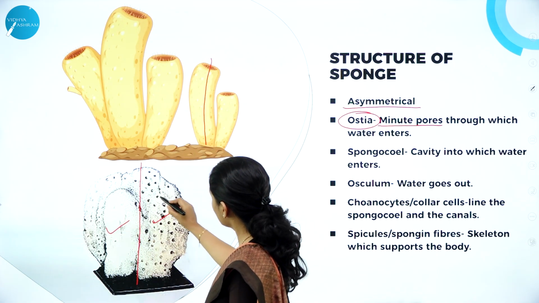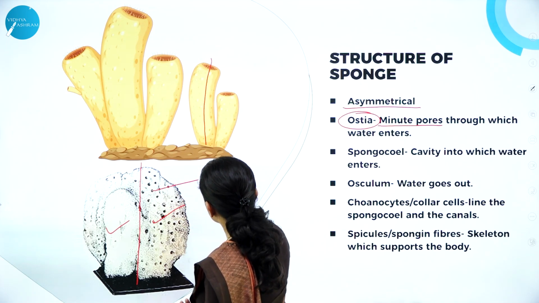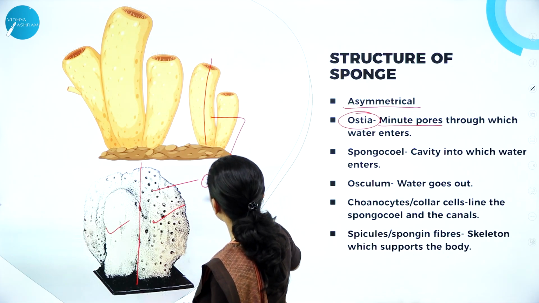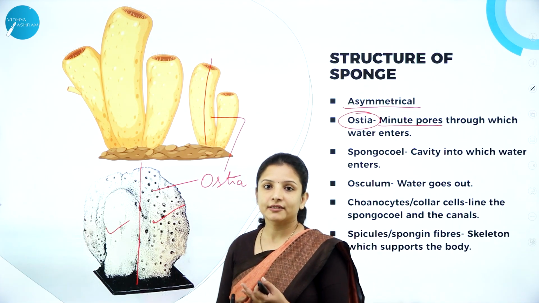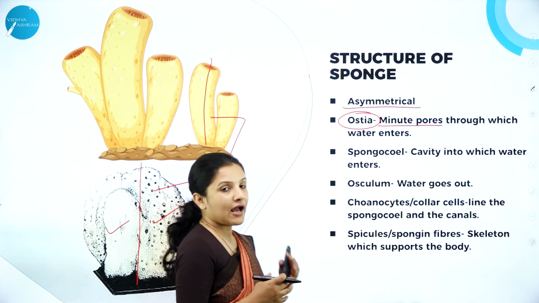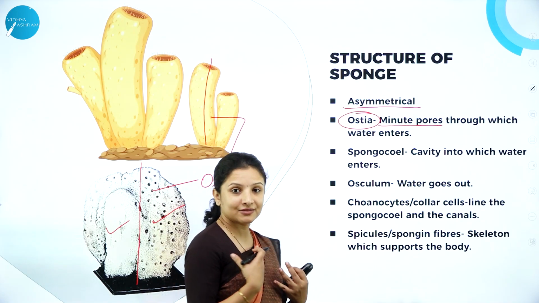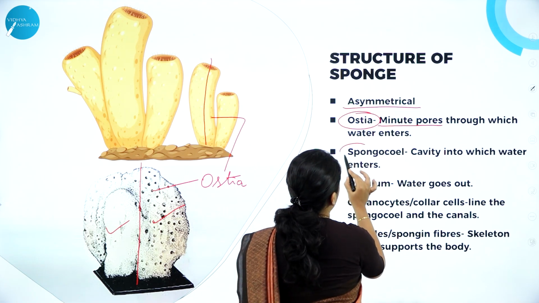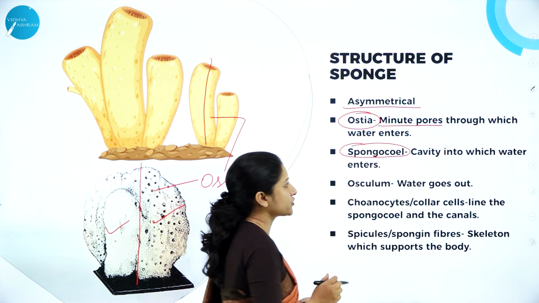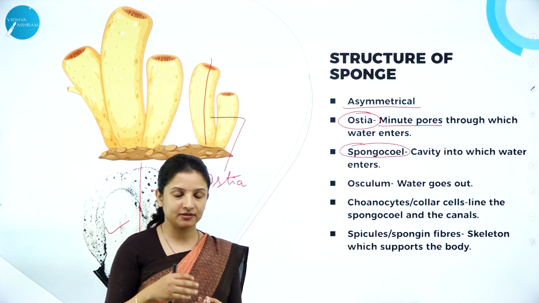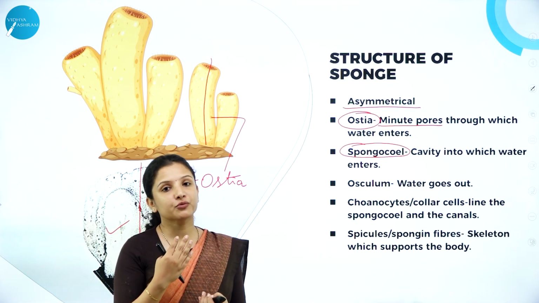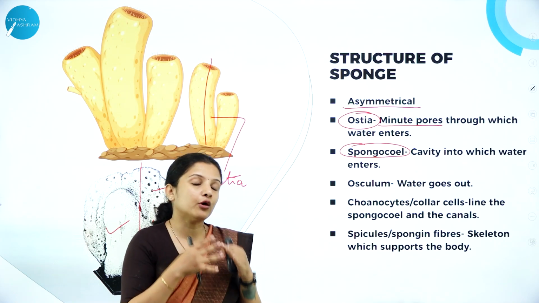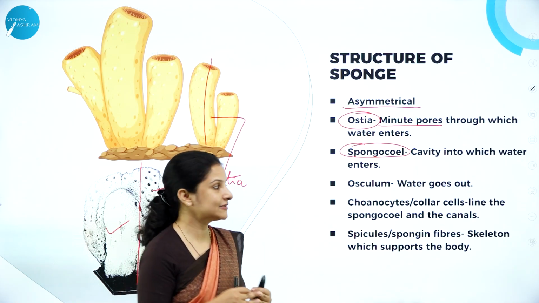Can you see here, all these are nothing but ostia, they are minute pores. So here small minute pores that are there, it is ostia. And they have a cavity, because cavity means coelom, right? So it is called spongiocele. So into the spongiocele, the water enters. The water goes through minute pores called ostia. Then it enters into the spongiocele, which is a water transport system or a water canal system.